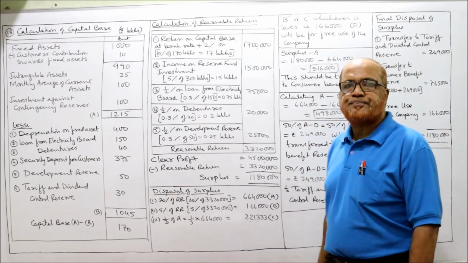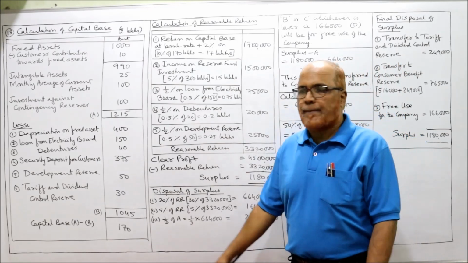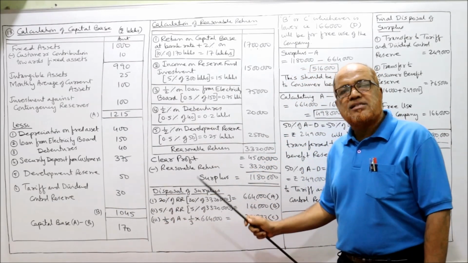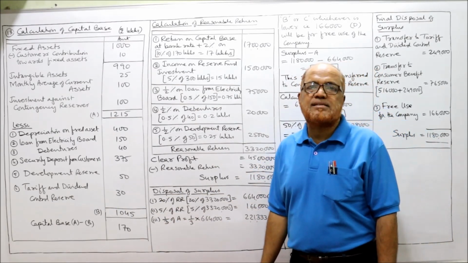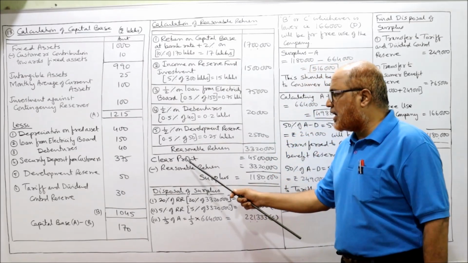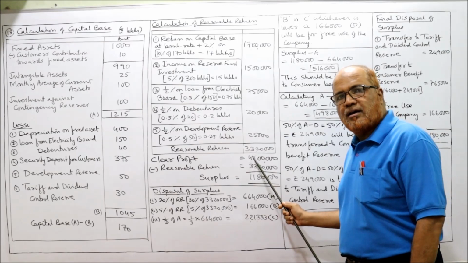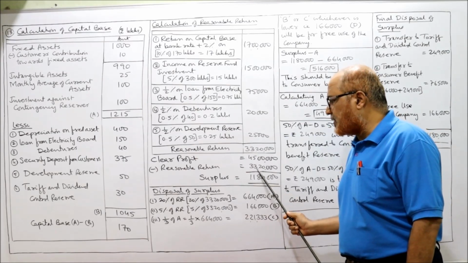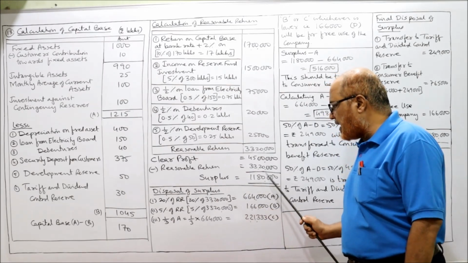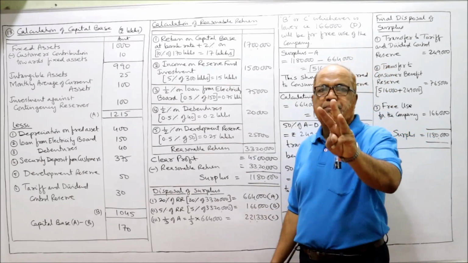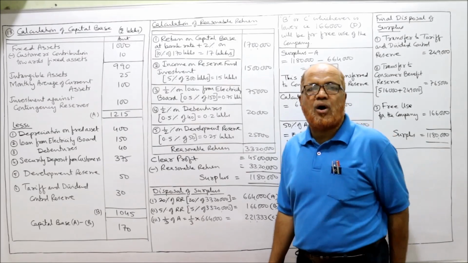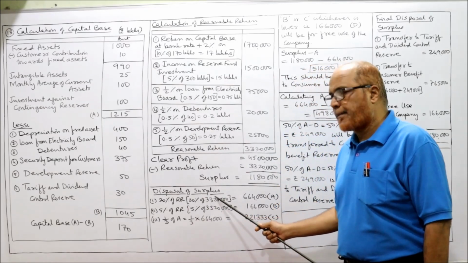Take the total. 2 steps completed: capital base, reasonable return. Third step is finding out the surplus. Clear profit minus reasonable return. Clear profit given in the problem is 45 lakh. Reasonable return 33 lakh 20,000. Subtract. So balance surplus is 11 lakh 80,000. 3 steps completed. Last and final step is disposal of surplus.